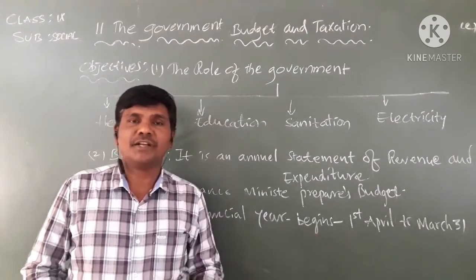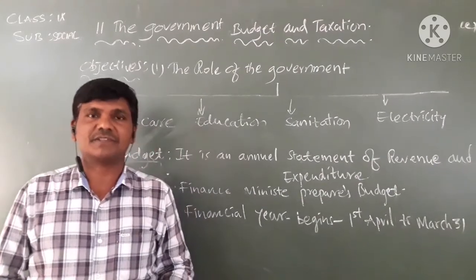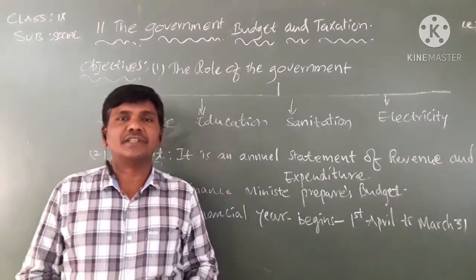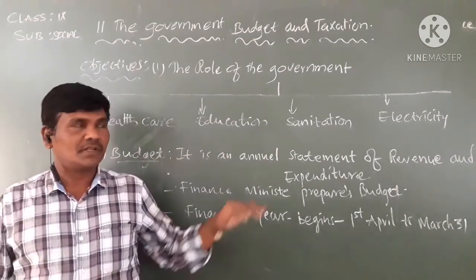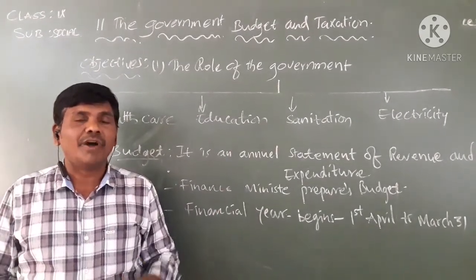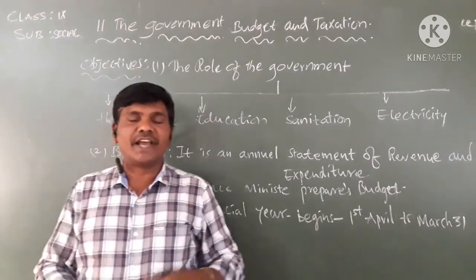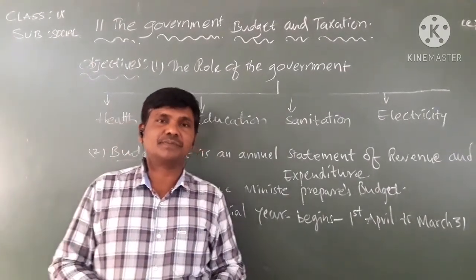We are following the parliamentary democratic system. Parliament, cabinet and ministries are responsible for our nation. What do they do? They arrange some facilities for people.